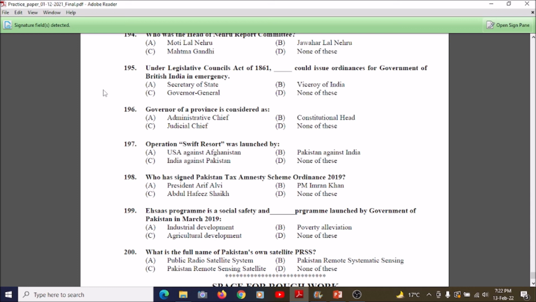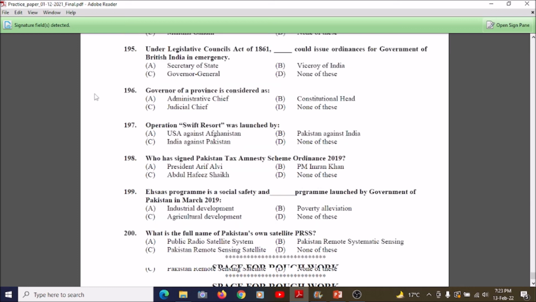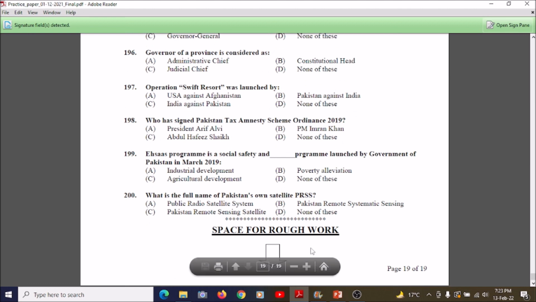So students, our last question is question number 200, which is: what is the full name of Pakistan's own satellite, PRSS? A. Pakistan Radio Satellite Station System, B. Pakistan Remote Systematic Sensing, C. Pakistan Remote Sensing Satellite, and D. None of these. So the correct answer is Pakistan Remote Sensing Satellite.